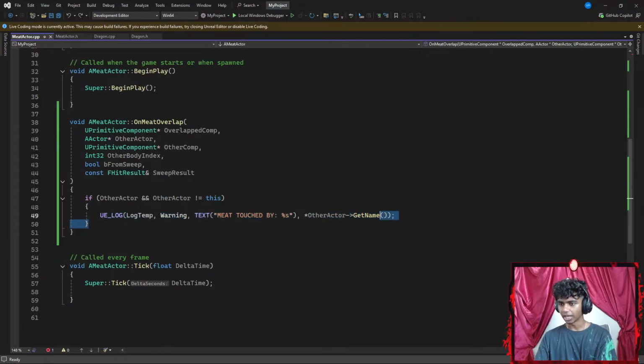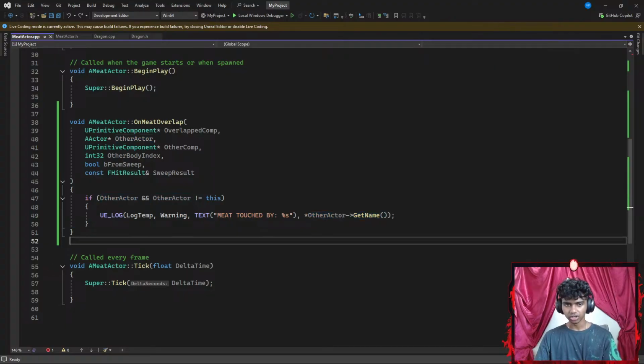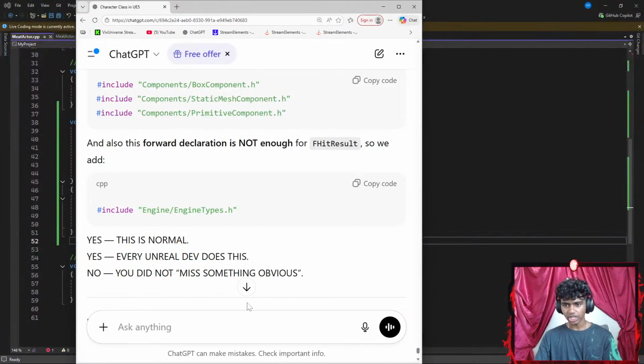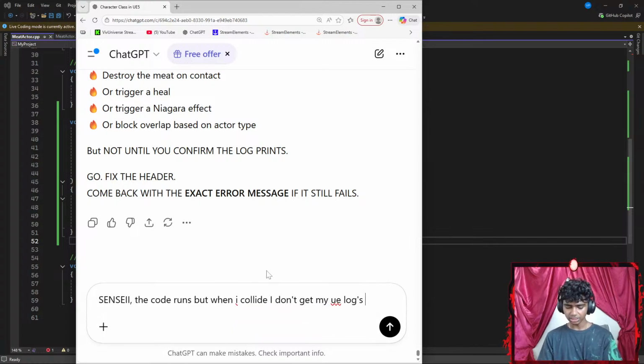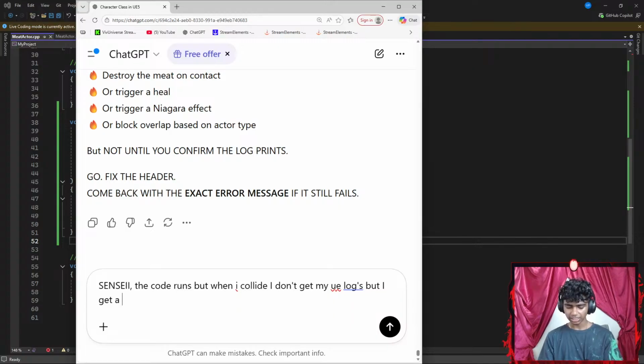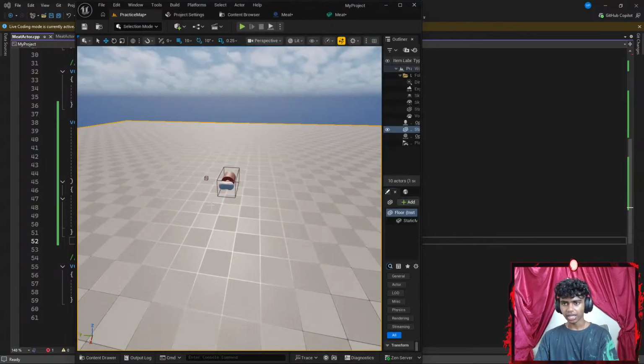Okay, me touched by, it should be dragon, so I could go ahead, get some ChatGPT back here. Let's say, the code runs, but when I collide, I don't get my UE logs as text. I get a different text that says, I forgot what it says actually. Hold up, guys.